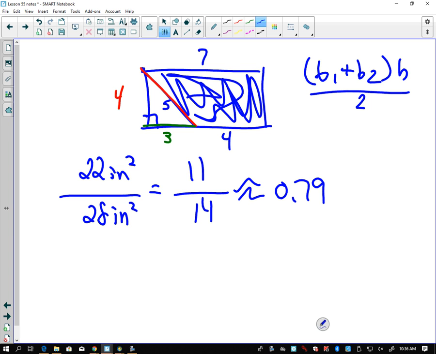It's your probability. Remember, we're not trying to solve an area here. We're trying to solve probability, so there's not a unit attached to that, okay? We would say, or you could say, 79% chance, okay? All right.